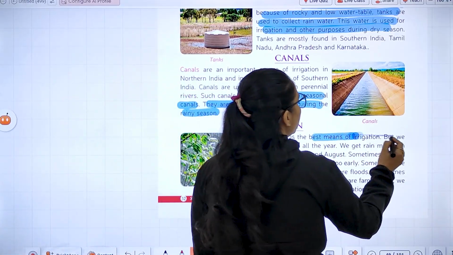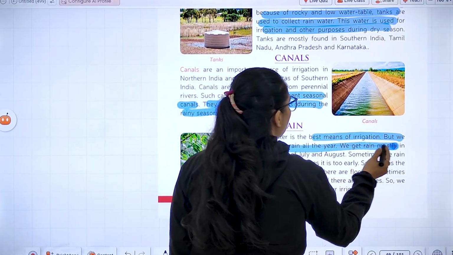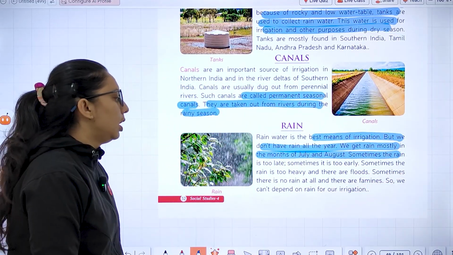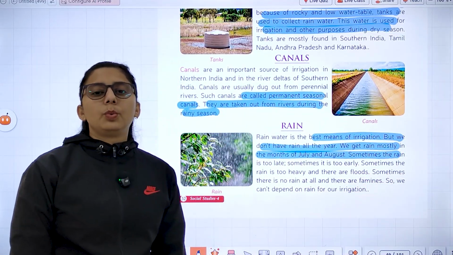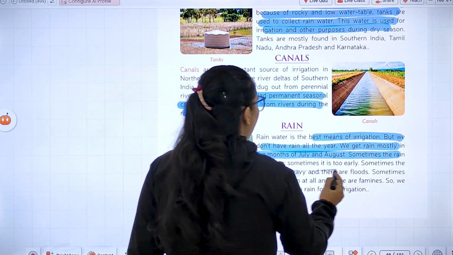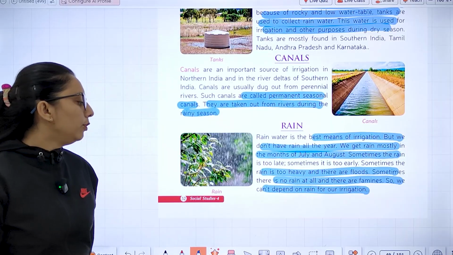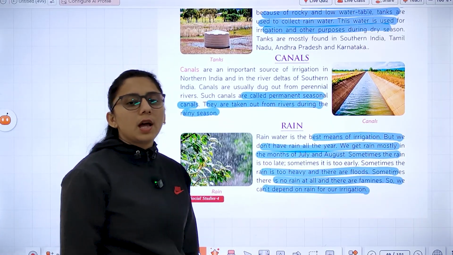Rainwater is the best means of irrigation, but we don't have rain all year. We get rain mostly in the months of July and August. Sometimes it is too late, sometimes too early, and sometimes the rain is too heavy and there are floods. Sometimes there is no rain at all and there are famines. So we cannot depend on rain for our irrigation.